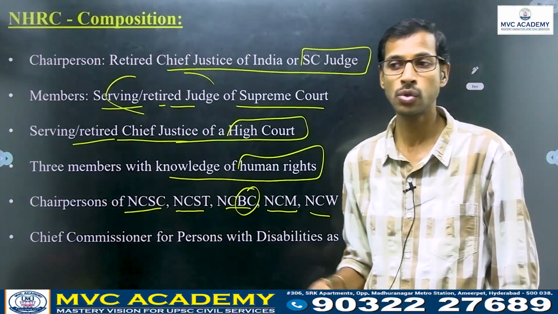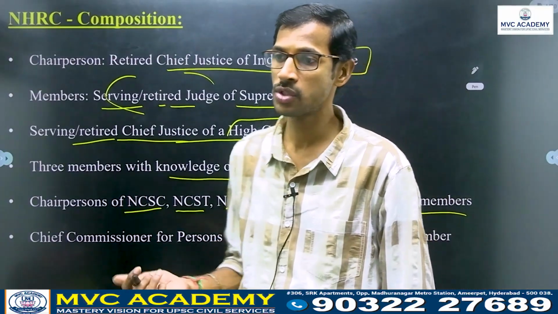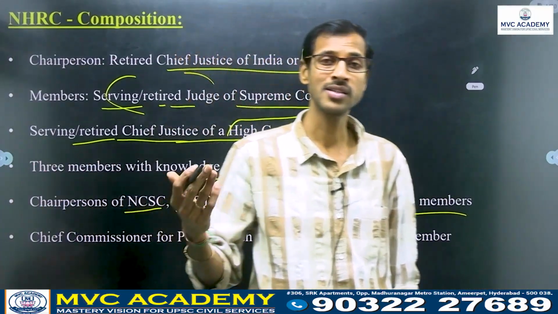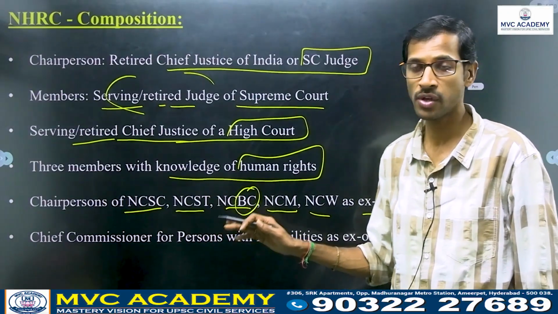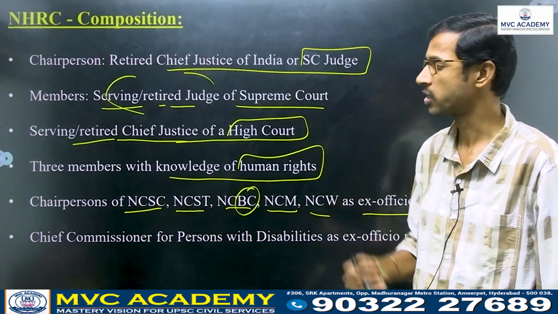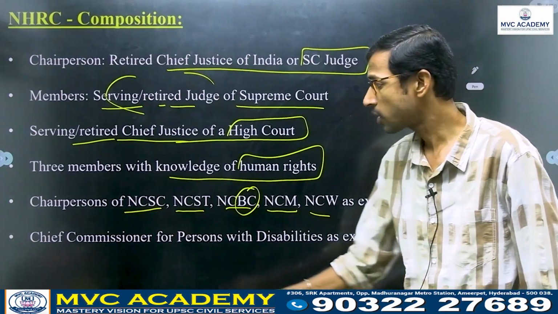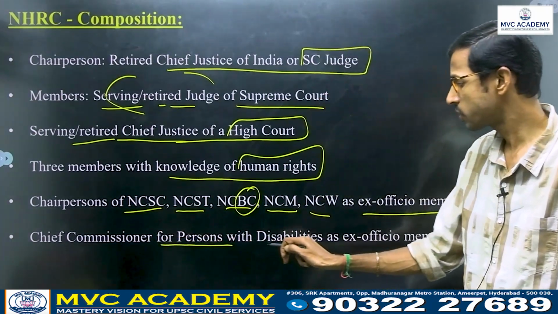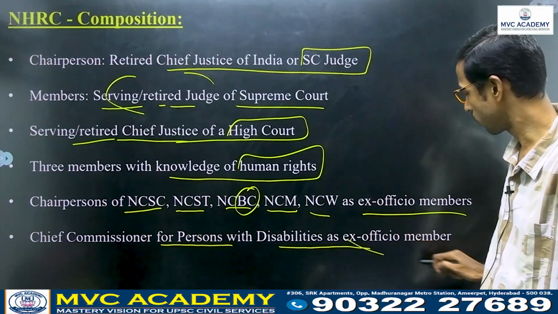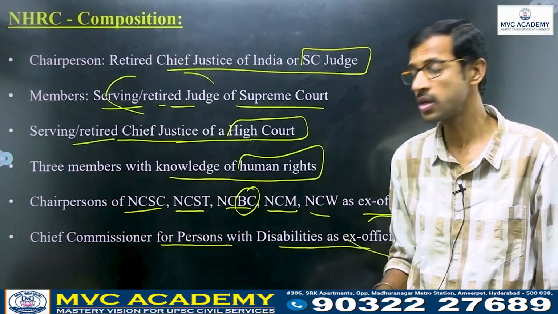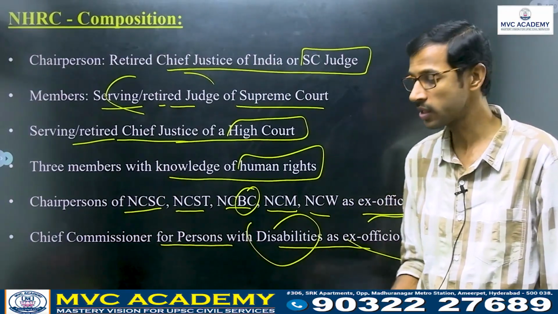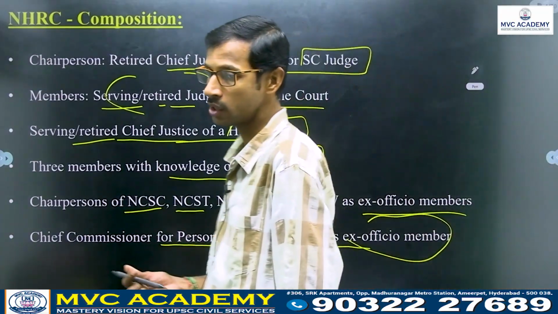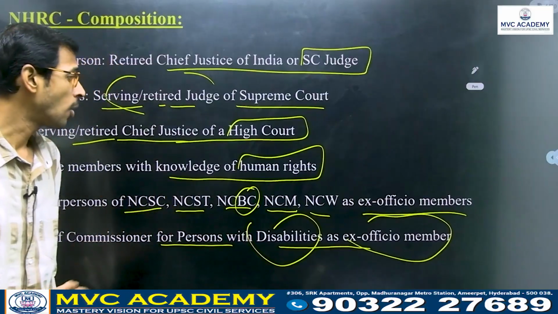Whatever national commissions we have for different communities or backward sections are included as ex officio members in NHRC meetings, right? And the Chief Commissioner for Persons with Disabilities is also an ex officio member, right? So this is a very important and big composition.